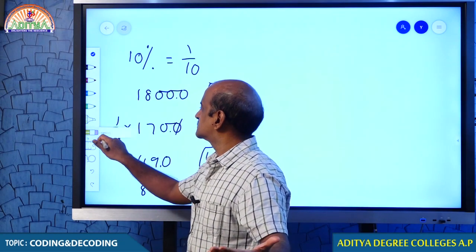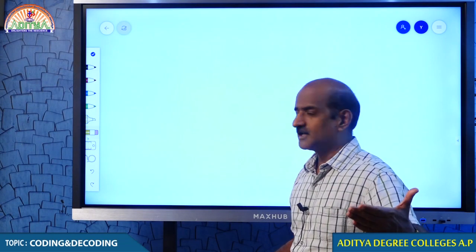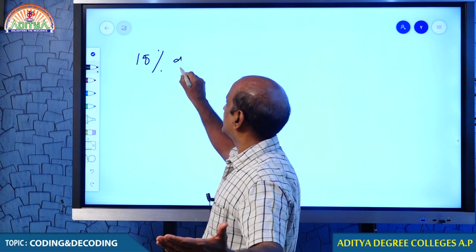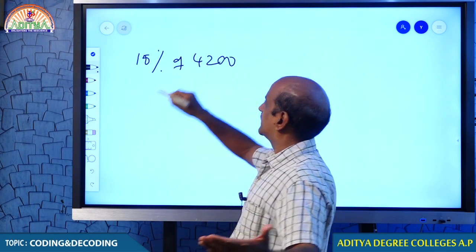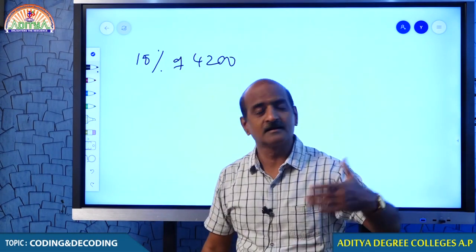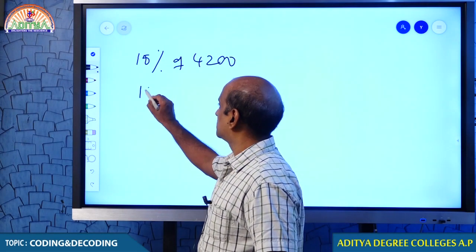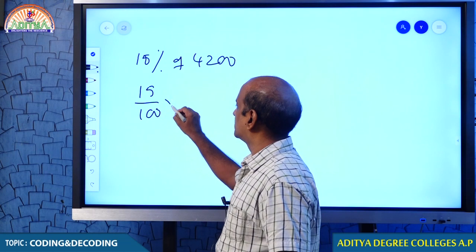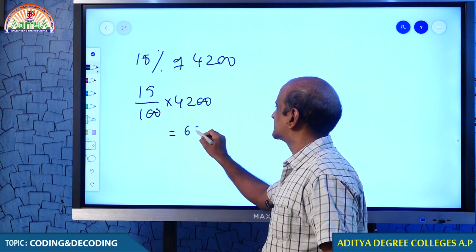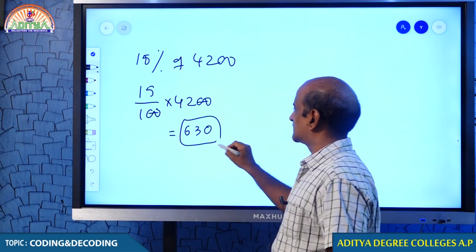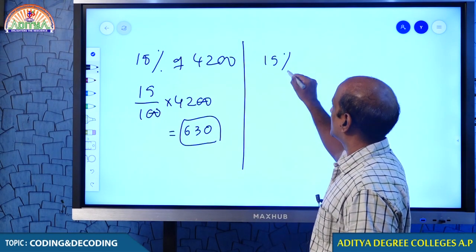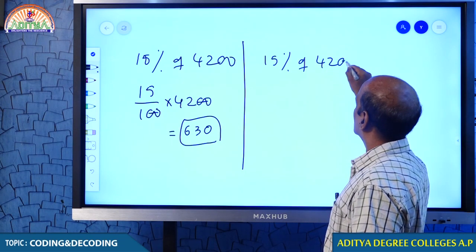Right. So when you are comfortable in calculating 10%, and if I ask you to find how much is 15% of 4200, then how do you do it? How do you do it? There are two ways. One way is probably this method which you might have done at school level. This is something you are very familiar with. This is one method of getting 15% of a number. And the same question can be approached in a different direction. 15% of 4200.